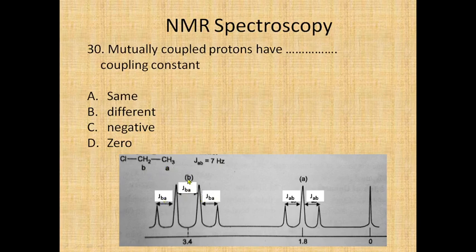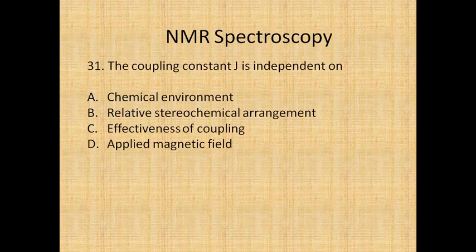If B is coupling with A, it is shown by JBA, and if A is coupling with B, it is shown by JAB, and both have the same distance between the lines, which is nothing but the coupling constant. So mutually coupled protons have the same coupling constant.